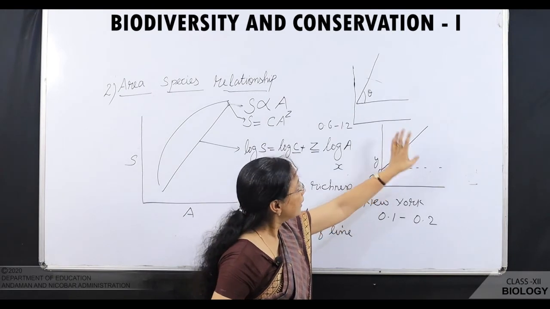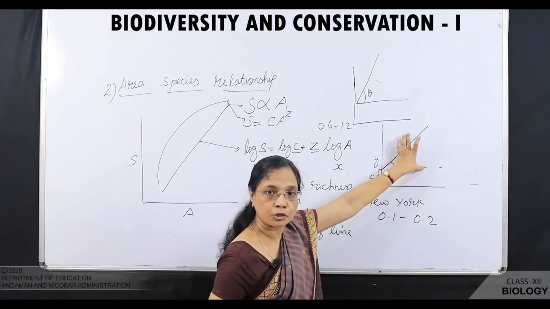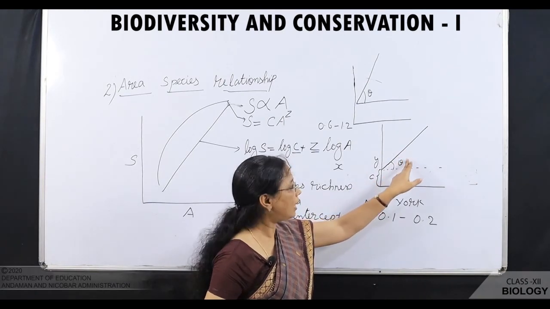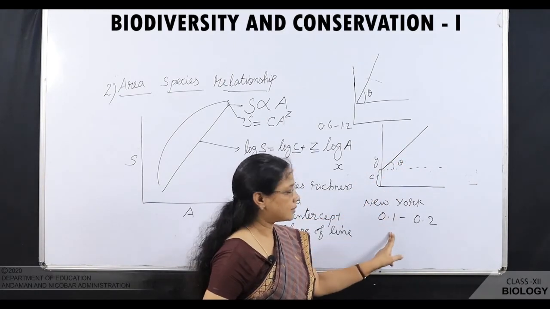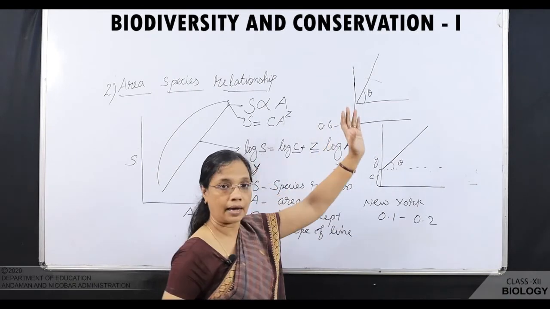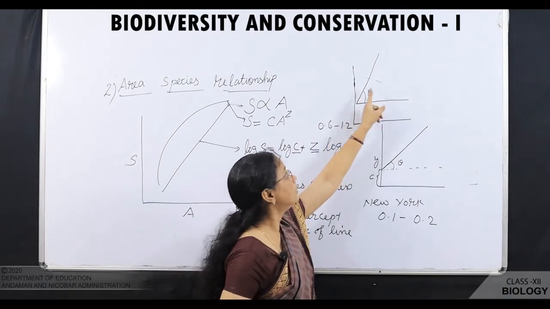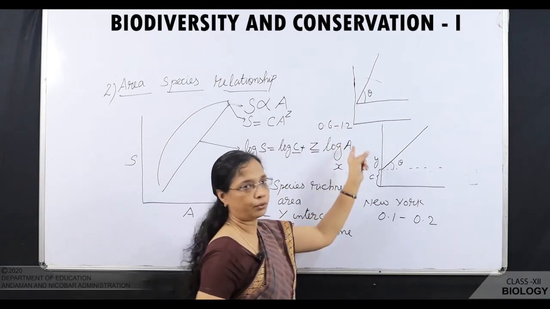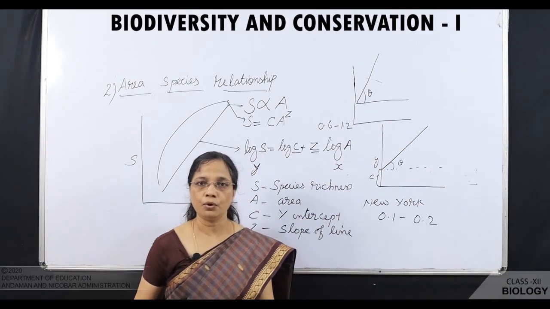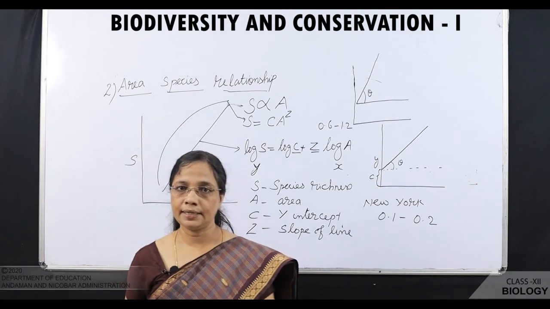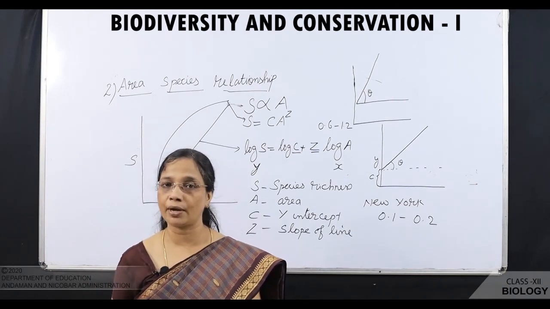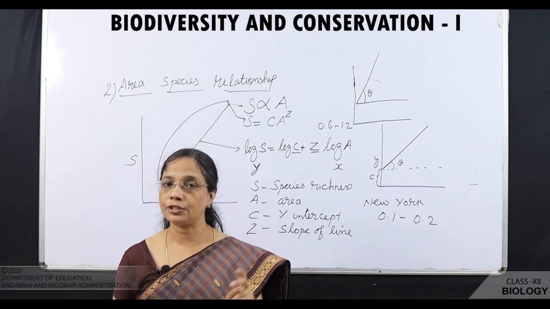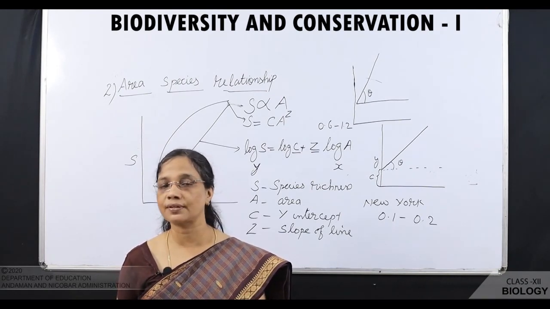When we are taking a small area for survey, the slope will be less steep and the value of Z will be less. And when we are taking a larger area like a continent, the slope will be steeper and the value of Z will be more. Is it clear, children? So, what have you studied? We have studied the pattern of biodiversity, the latitudinal gradient and the species-area relationship.